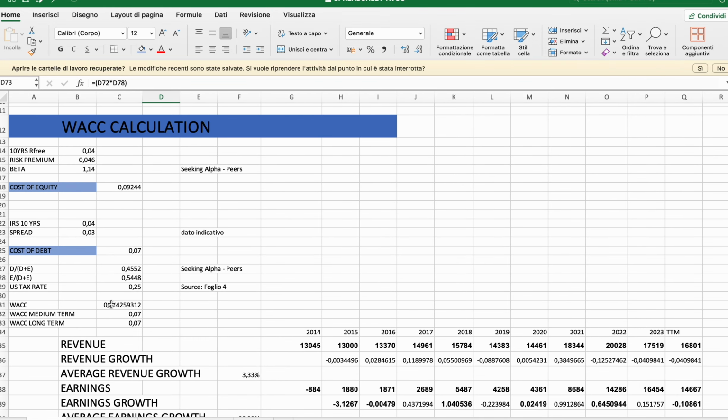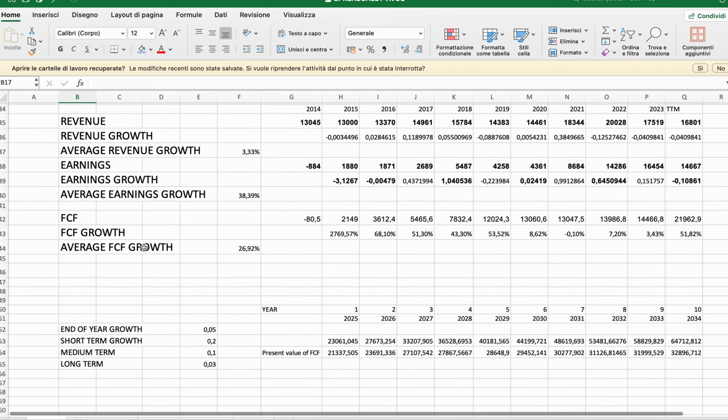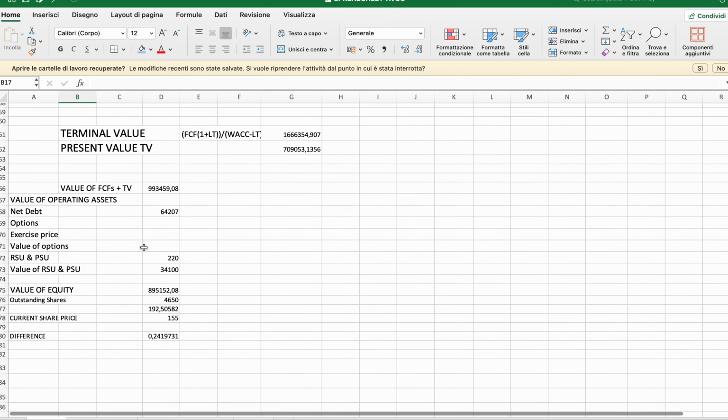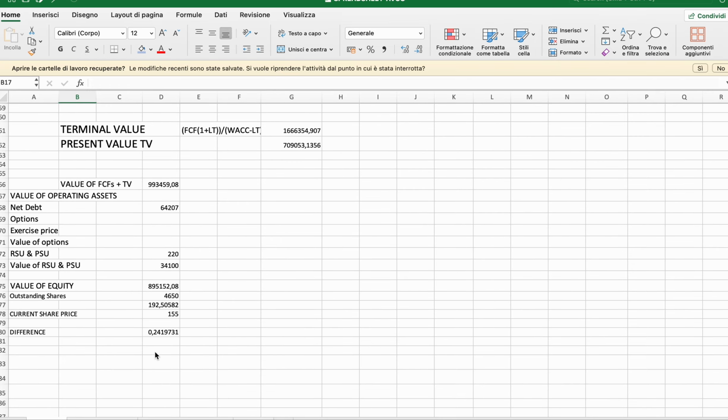Maybe we can make a few changes. We can see what would happen if the beta went higher than it has been. It would increase the cost of capital, but it would still give us a pretty good margin.